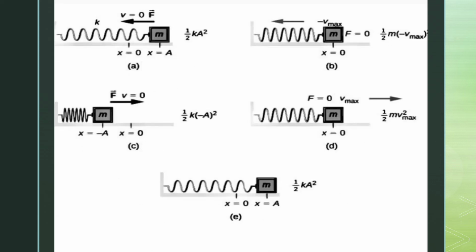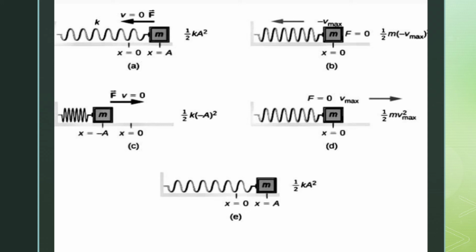Now these are the energy diagrams for a spring. If you look at the first diagram at the extreme left, the mean position is at the point where S is equal to 0.